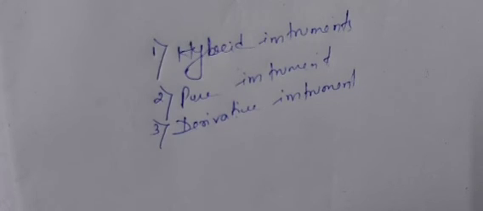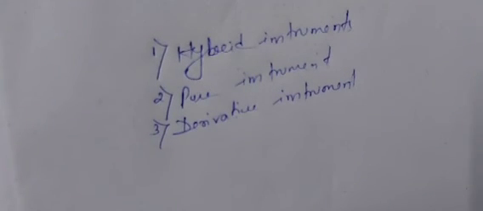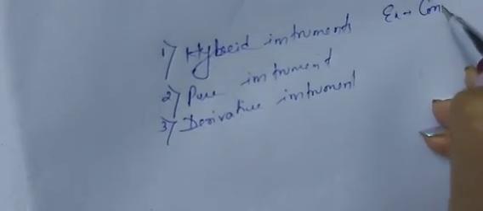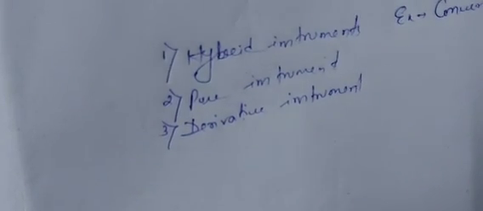Okay, so today we will again continue with capital market instruments. If you remember, first we divided them into hybrid, pure and derivative instruments. Hybrid instruments are those having features of more than one instrument, for example convertible preference share and convertible debentures.